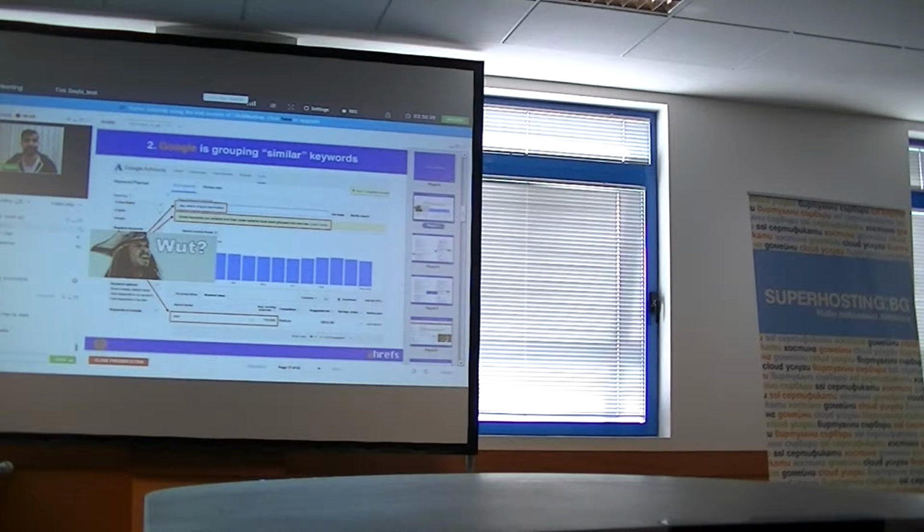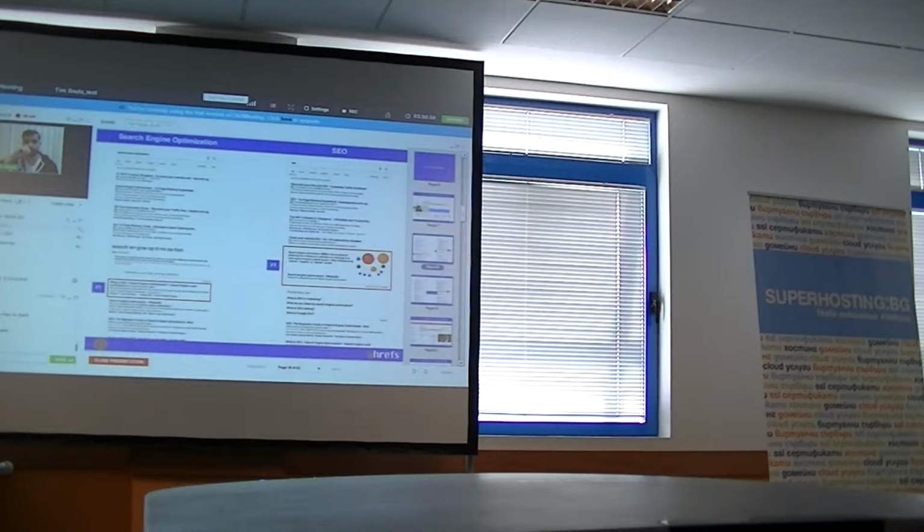They're basically synonyms, but Google AdWords is grouping them into one, and it is showing the average monthly search volume for a single keyword, and not splitting them into two like I wanted it to be. And it might seem like not a bad thing, because the keywords are synonyms, but let's look at how search results for these keywords look like.